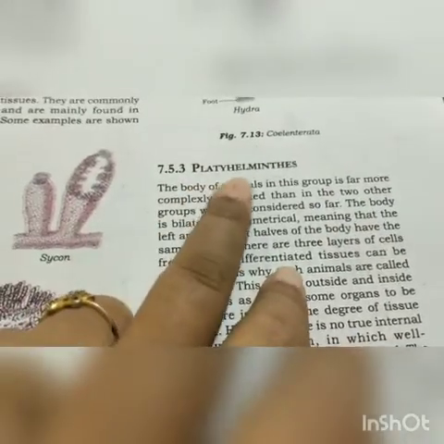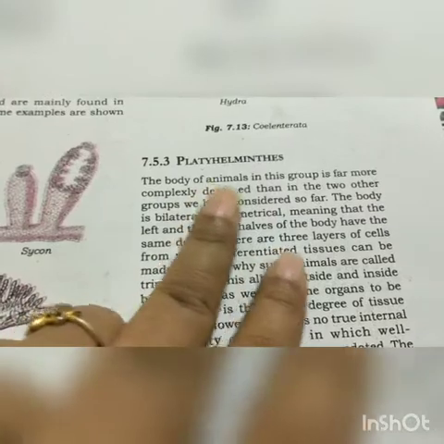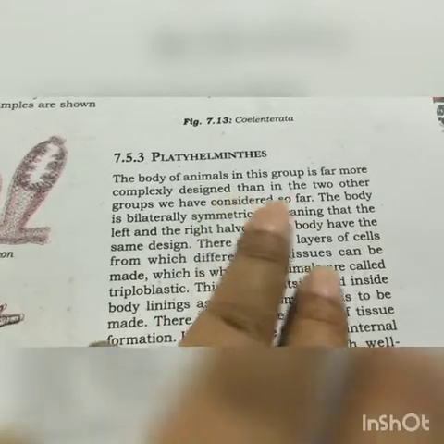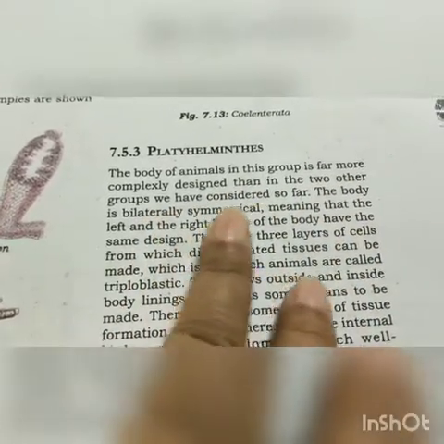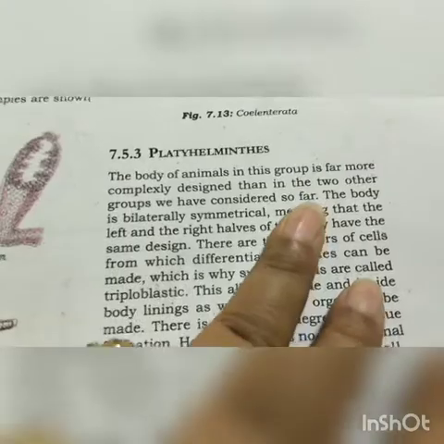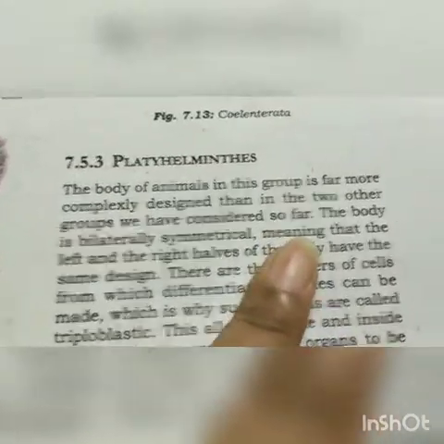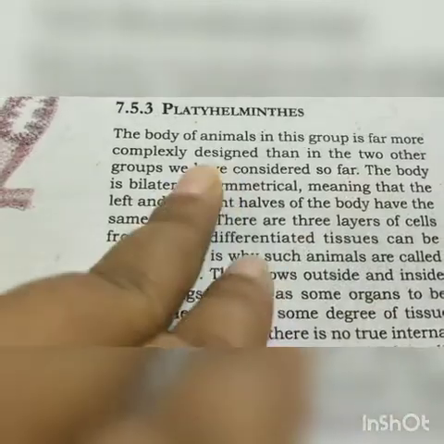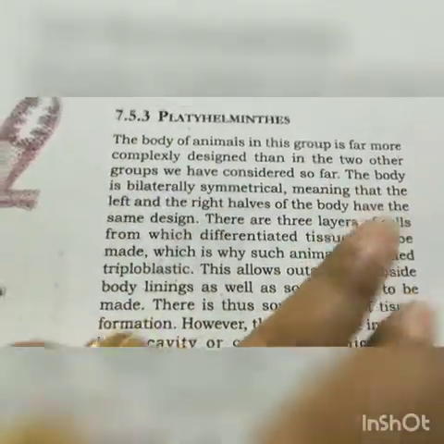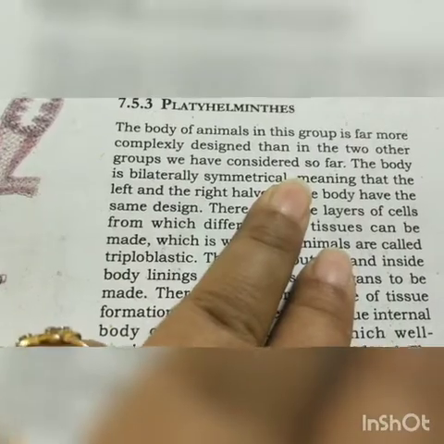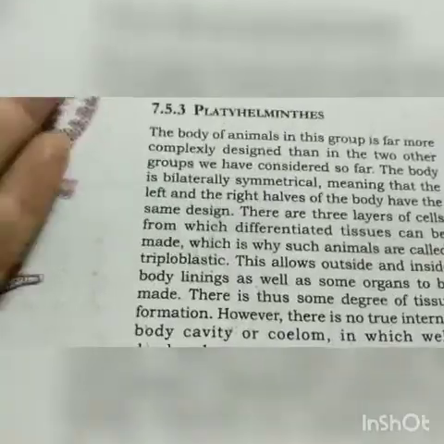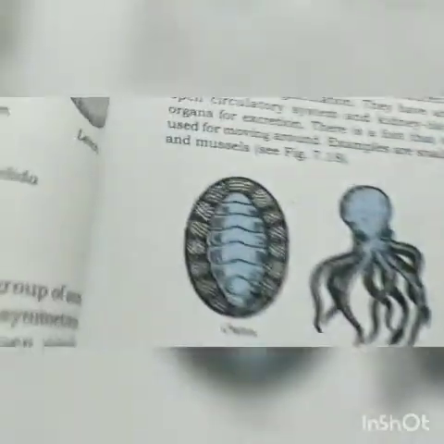The next one is the Platyhelminthes. The body of animals in this group is far more complexly designed than in the two other groups we have considered so far. So here the body of the organisms is a little more differentiated and more complex than the other two. The body is bilaterally symmetrical. Both sides, if you see, look similar, opposite of each other.